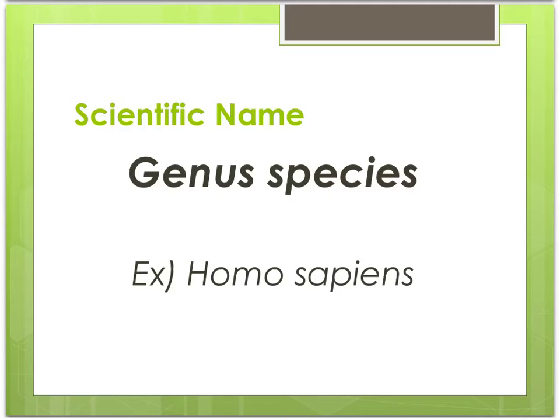Each organism is also given a scientific name based on their classification. The scientific name for an organism is always comprised of its genus and species names. In a scientific name, the genus is capitalized and the species is not.